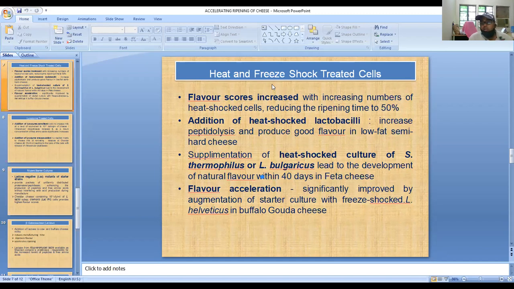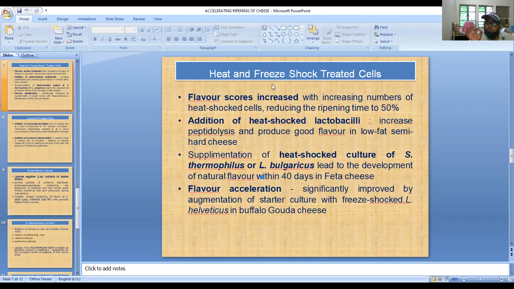Similarly, we can use cheese slurries. You know that cheese slurries possess a strong cheese flavor, and they are added to the green, fresh curd during the conventional method of making cheese to accelerate the ripening of the cheese.